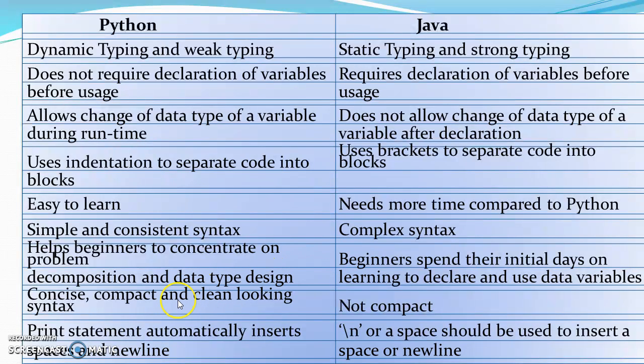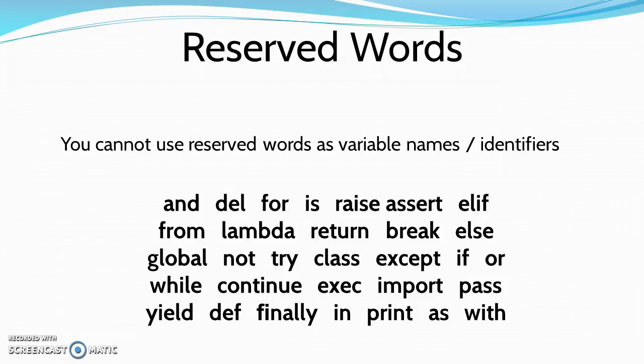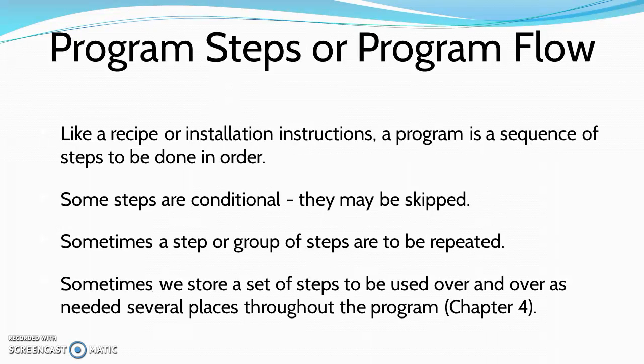Python has a concise and clean looking syntax. Even though Java has it, it requires more knowledge to understand the language. When it comes to a print statement in Python, it automatically inserts a new line, but in Java you need to do it explicitly. A simple look at the Python console, as you could see, these are the few keywords available in Python. We'll skip this and go to the actual topic.